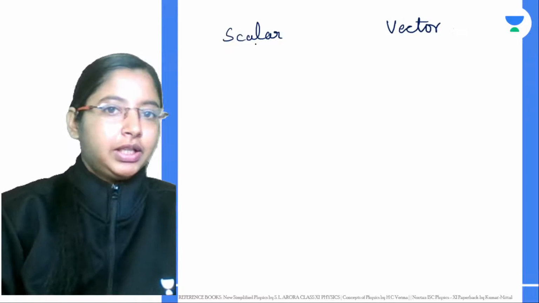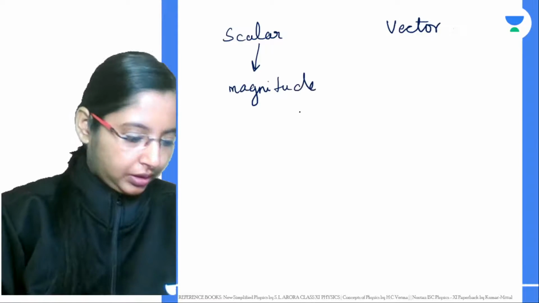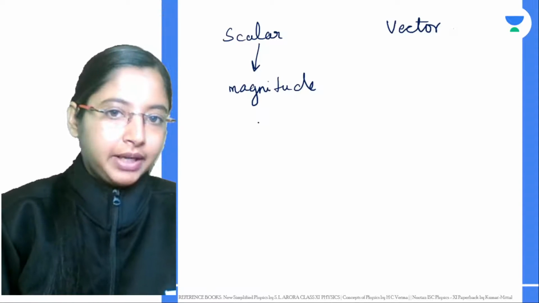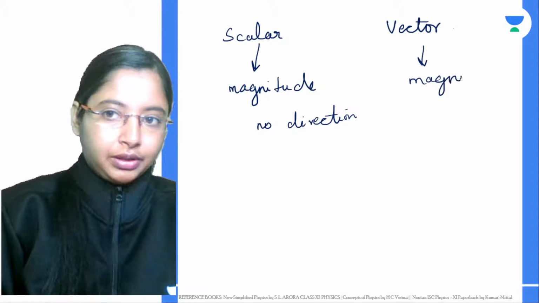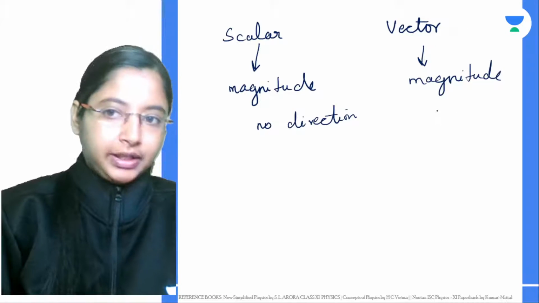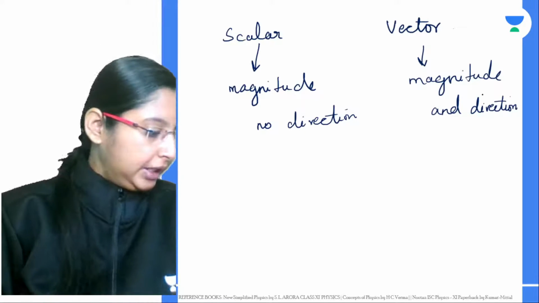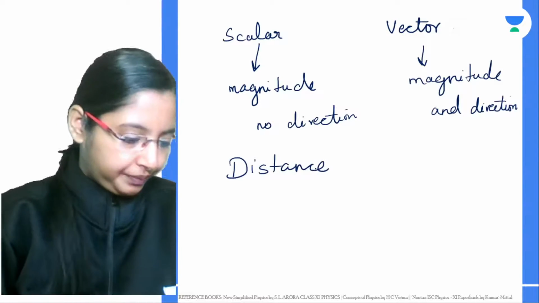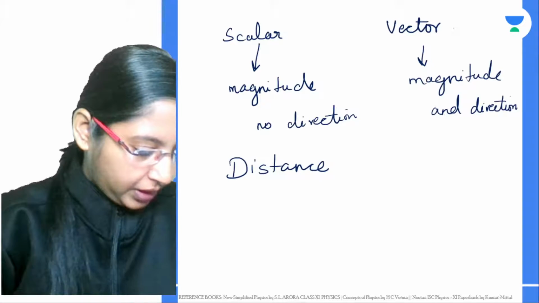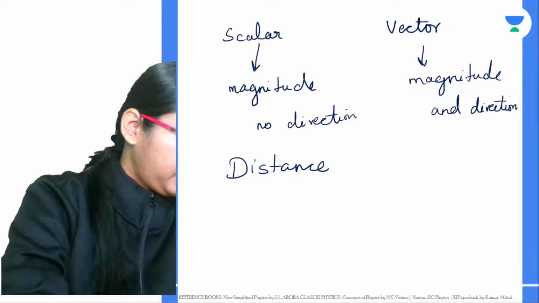A scalar quantity is something that only has a magnitude. Chinmay, that's right. Scalar has magnitude. We are not worried about the direction. Vector quantities have a magnitude and a direction. That is right, Chinmay, you're correct. Now let me ask, is distance a scalar quantity or a vector quantity? Akshay, that is right. Scalar does have a certain magnitude but no direction.